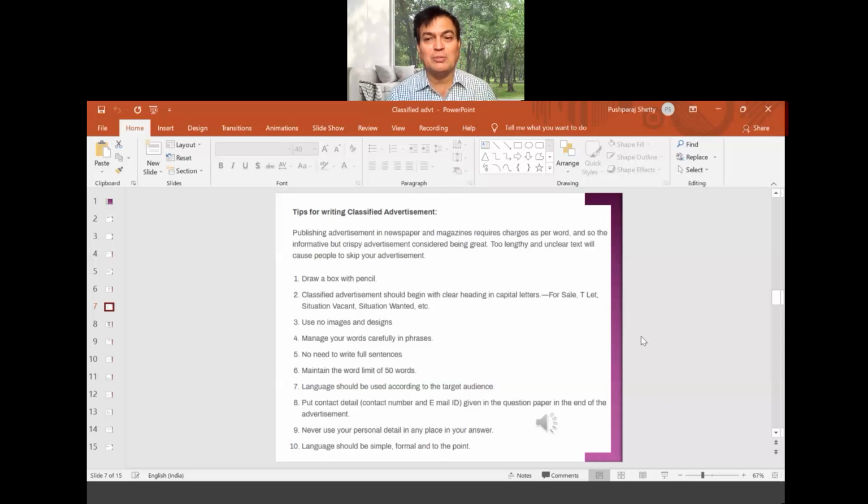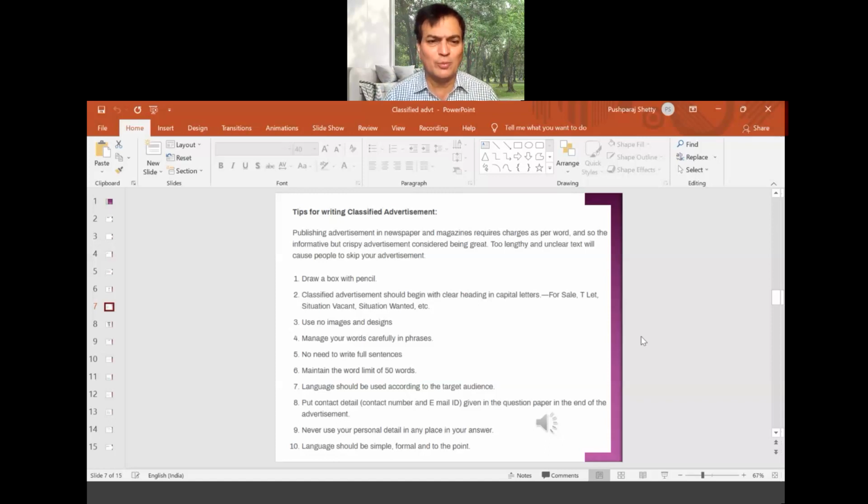So, an informative but crisp advertisement. It has to be short and brief, but it should convey whatever you want to convey. Too lengthy and unclear text will cause people to skip your advertisement. So if it's too lengthy or unclear, they will not bother reading that advertisement.